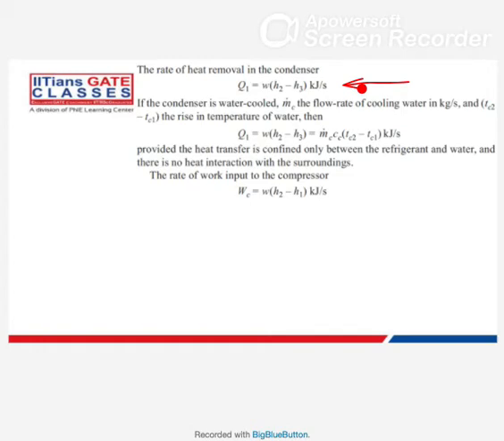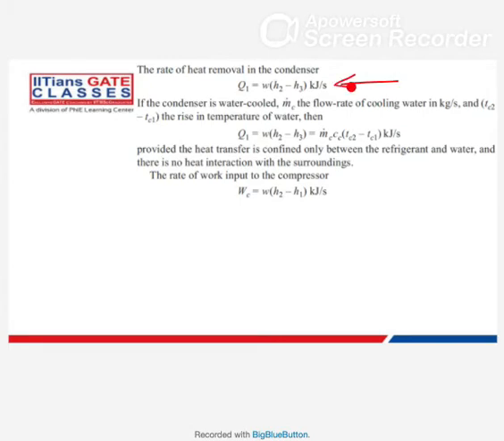But TOR alone, you cannot say that. In the definition of TOR, you cannot say how fast you can cool. If the rate is faster, if you are extracting more and more heat per unit time, that means you are cooling it faster. Now, rate of heat removal in condenser.